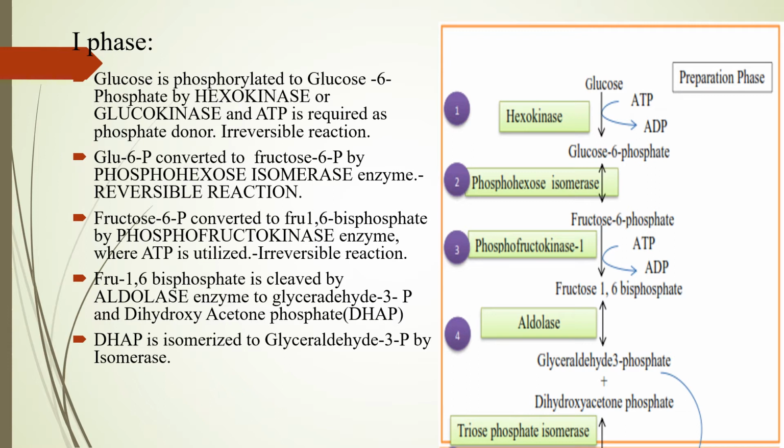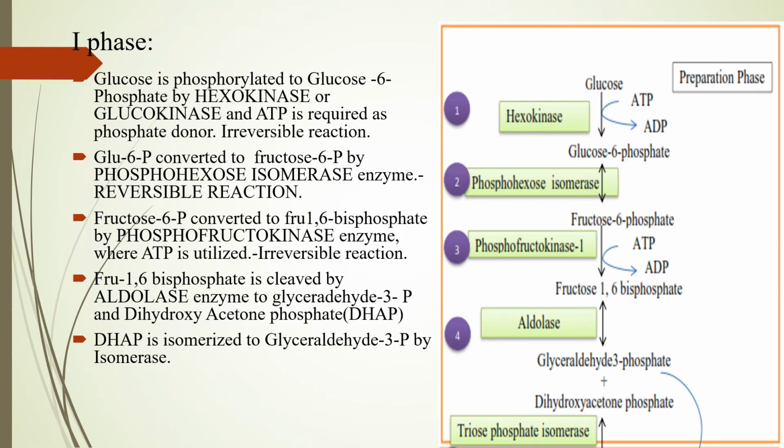So in this preparatory phase, the phase 1 energy consuming phase, the conversion of glucose to glucose 6-phosphate utilizing hexokinase or glucokinase is an irreversible, ATP utilizing step. The second one is fructose 6-phosphate to fructose 1,6-bisphosphate utilizing the phosphofructokinase 1 enzyme and ATP, also an irreversible step.